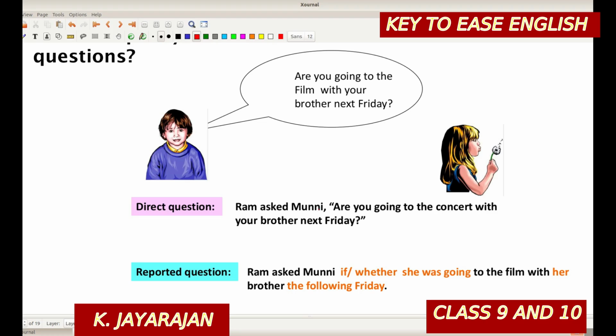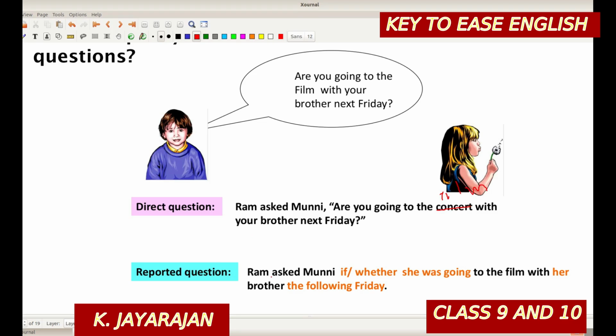Ram asked Muni, are you going to the concert with your brother next Friday? Concert can be film. This will be full.